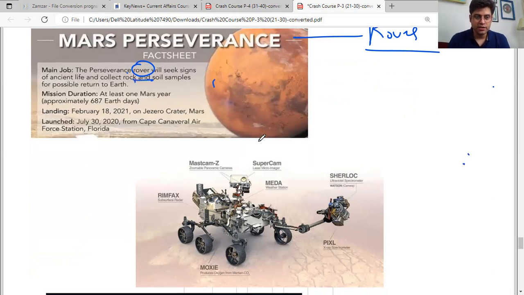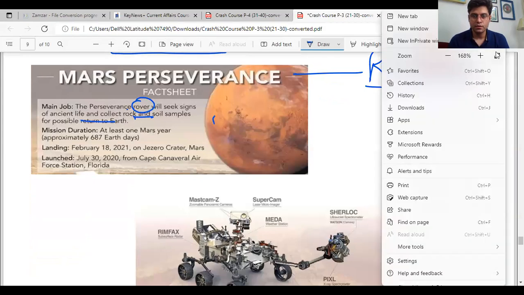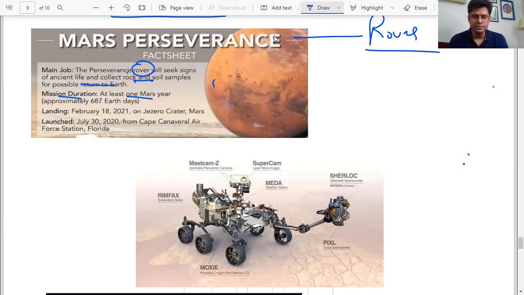It will collect rock and soil samples for return to Earth, right? Mission duration is at least 1 Martian year. Landing has been done, right? It's given, and launch it's given.